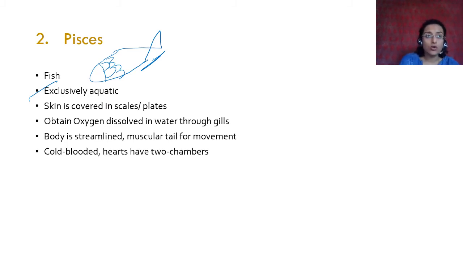They are cold blooded. Now I don't know if you know this, so I'm going to explain. What is the difference between being cold blooded and warm blooded? Now, cold blooded are those animals that cannot regulate their body temperature. If they come out in the heat, they get overheated and they can die. If they go out in the cold, they will feel cold and they will die, right? These are cold blooded animals that cannot regulate their body temperature so as to compensate for the temperature outside in the environment.